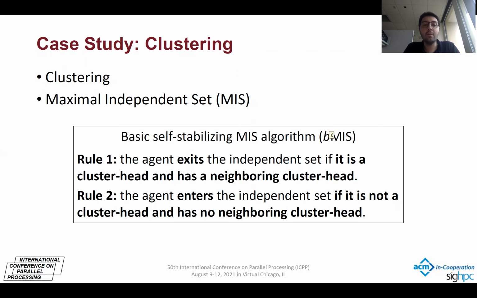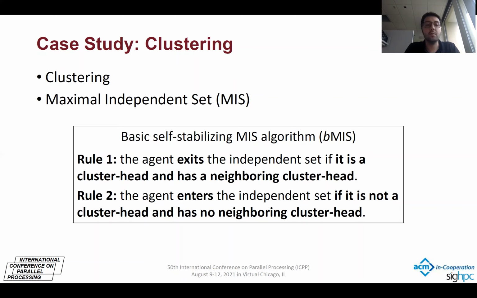The first algorithm that has been introduced for MIS and that is self-stabilizing consists of two rules. The first rule says that the agent exits the independent set if it is a cluster head and has a neighboring cluster head.